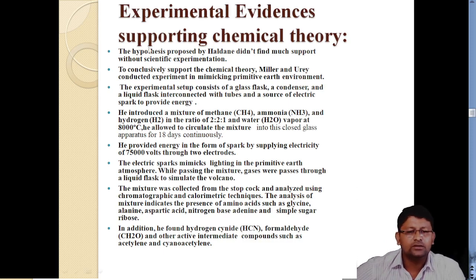So in this, what they did: the experimental setup consisted of a glass flask, condenser, and liquid flask connected with tubes, and there was a source of electric discharge which was providing energy.